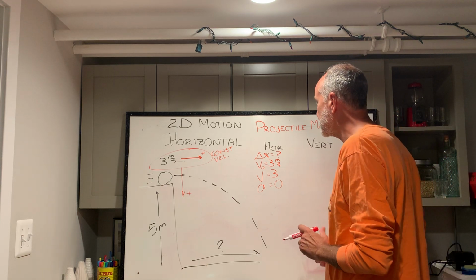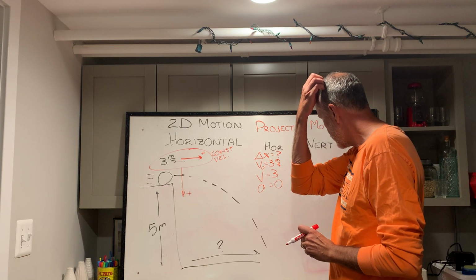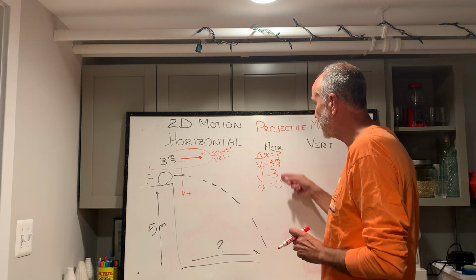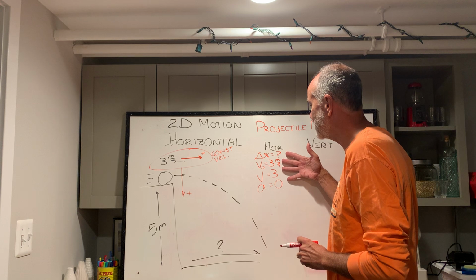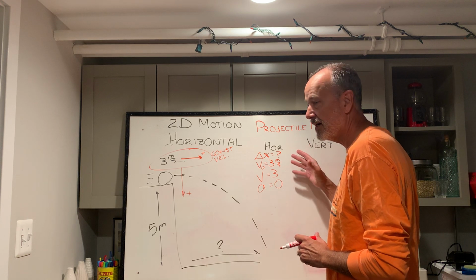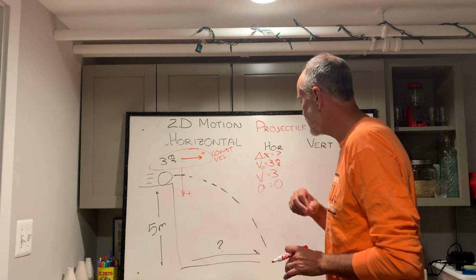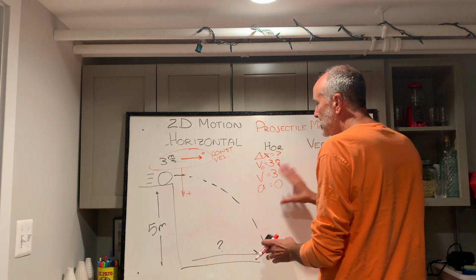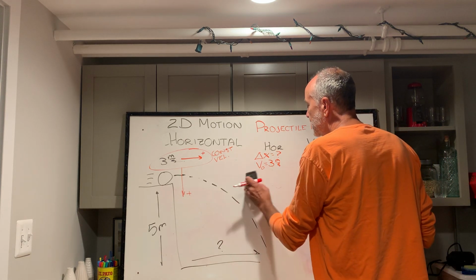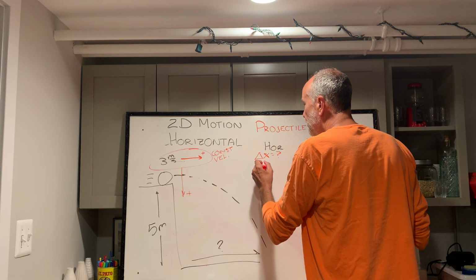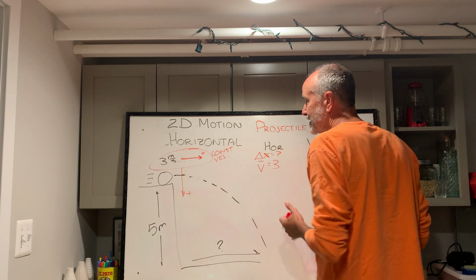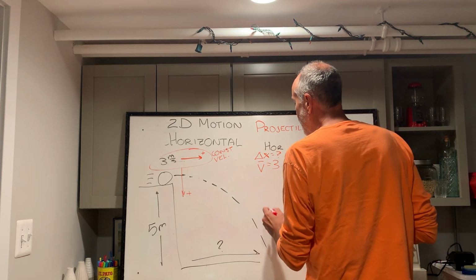If we do this, we really don't learn anything. We can't really solve. This won't get it for us. This delta x won't work out. You can try it. I'll leave that as an exercise. We need more information. But what I usually do is, instead of doing that, I just treat this as a constant velocity problem by just saying V average is 3. In fact, it's constant. Okay.